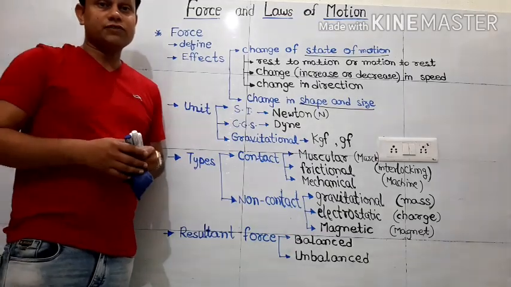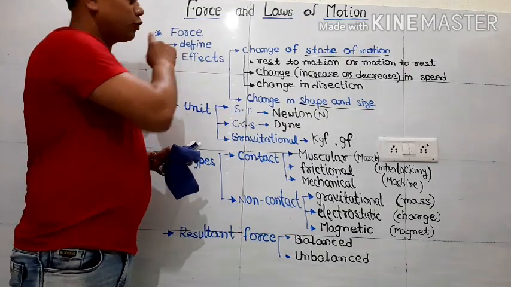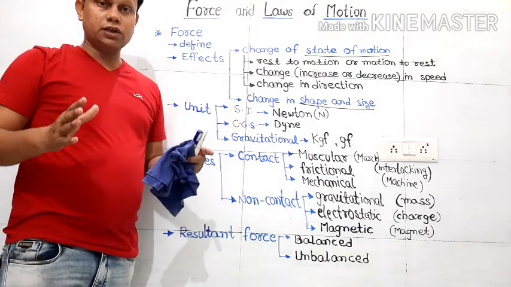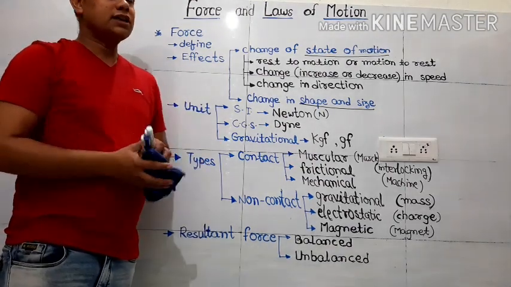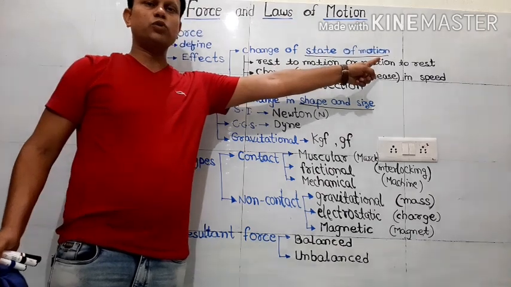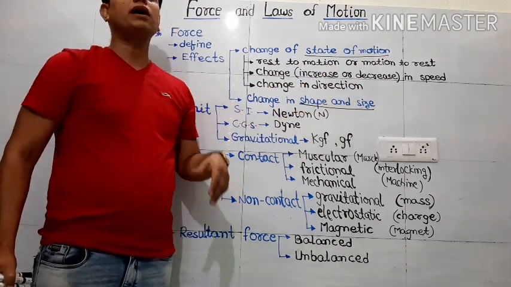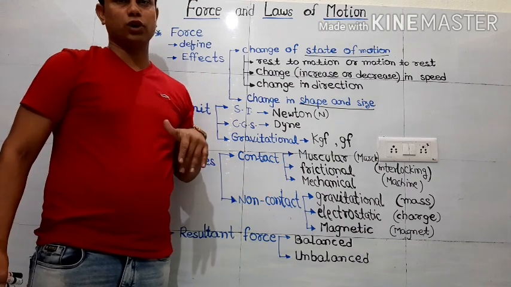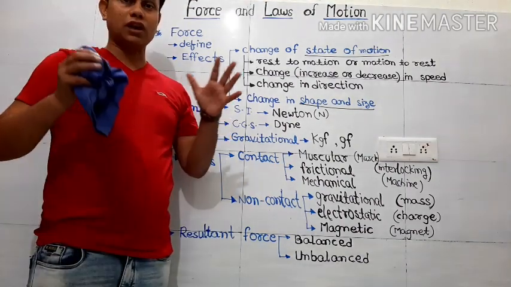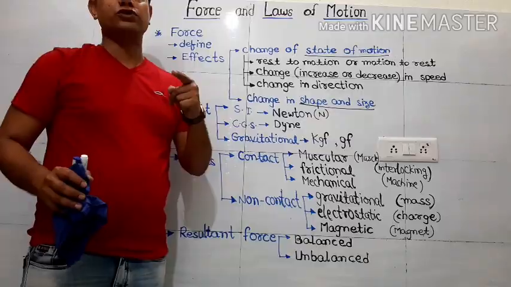So what is the definition of force now? Force is a physical quantity which can bring either change in state of motion or change in shape or size by either pushing or pulling. So that is now the large definition for force.